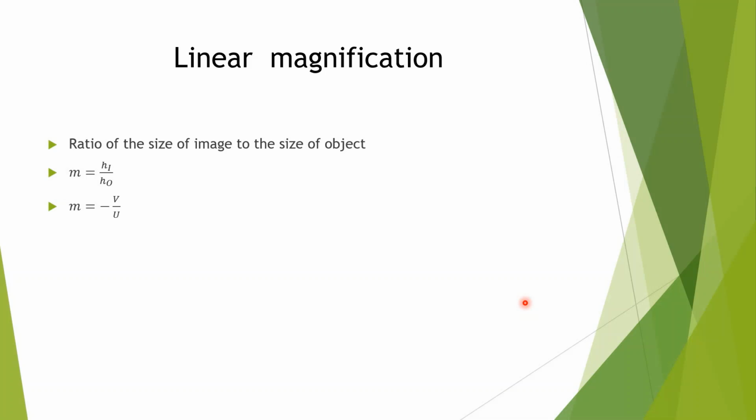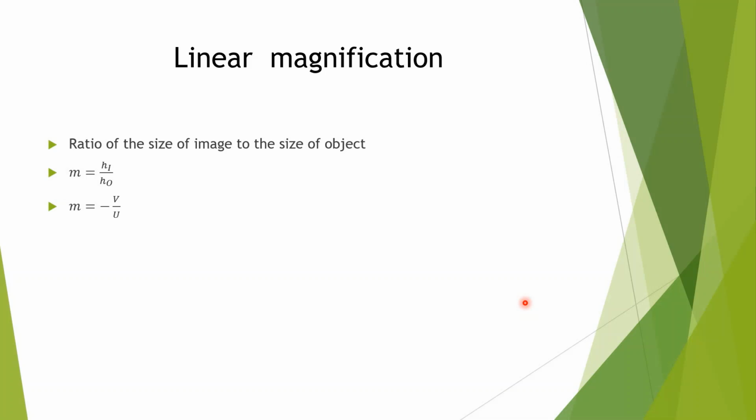Another form of magnification is ratio of distance of image to the distance of object. Distance of image is denoted by v and distance of object denoted by u. So m equal to minus v upon u.